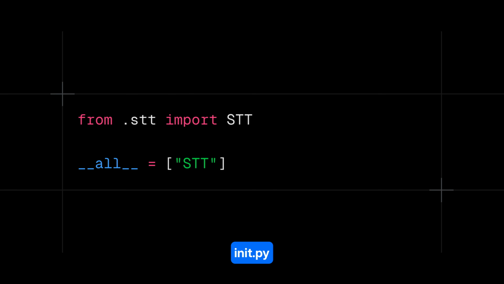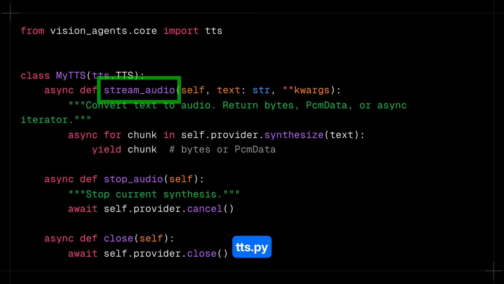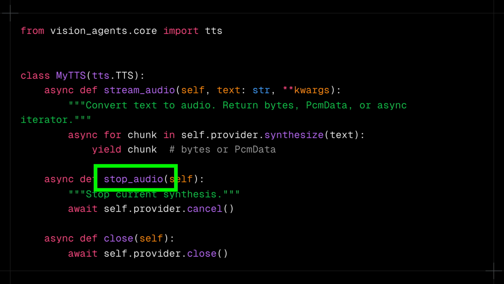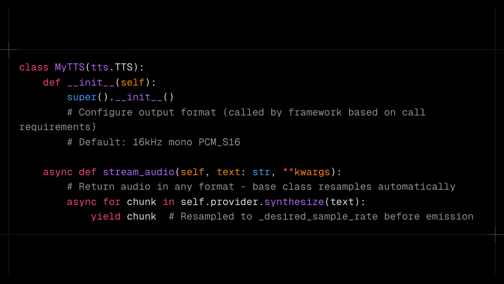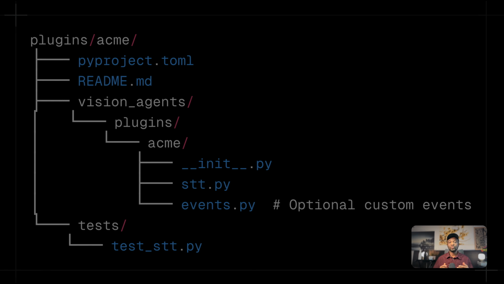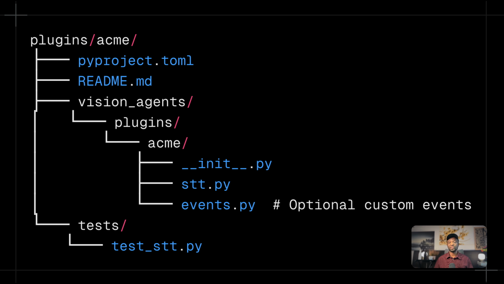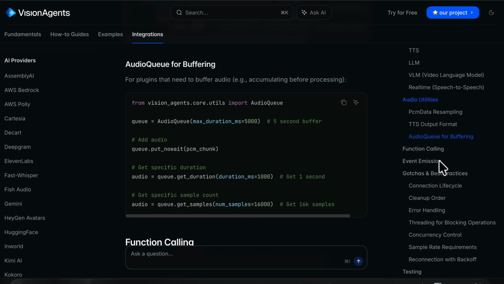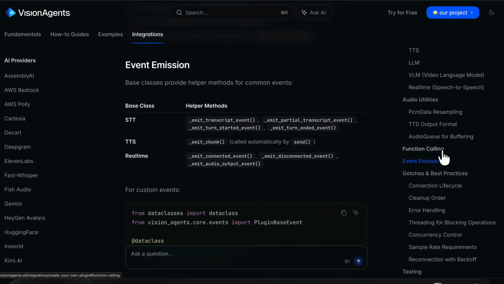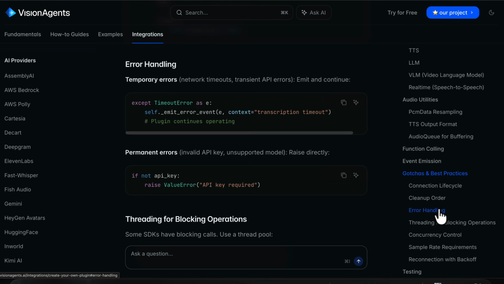In the plugin's namespace package, we also have init.py. This file is to import and export the plugin. Since we are creating a text-to-speech plugin, we need a TTS template. So here is how it looks. We have stream audio that converts text to audio and yields it in chunks. There is a stop audio method that cancels the current synthesis. It also uses the close method to clean up all connections. This snippet also shows the TTS output format. It handles the default output and automatic resampling. This is all about the directory structure of your custom Vision Agents plugin. You can check the documentation for advanced concepts like event emission, function calling, testing, and also error handling.